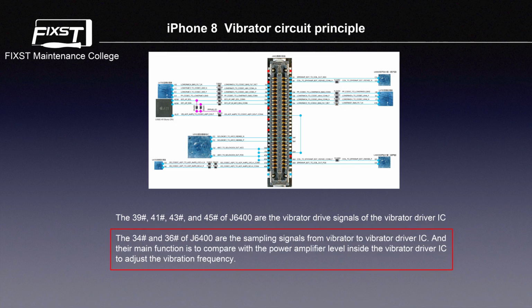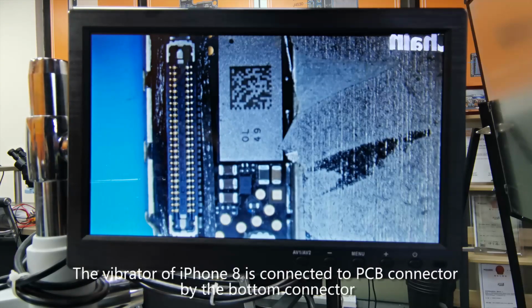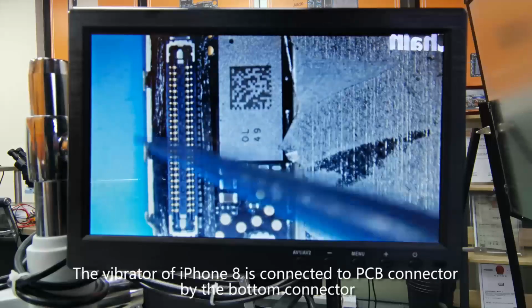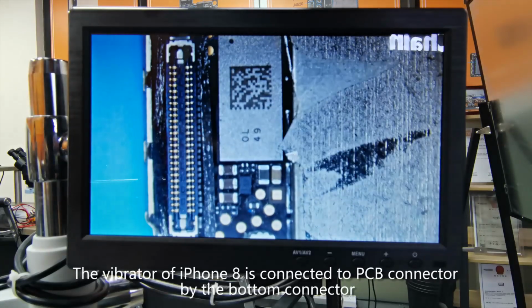driver IC. The pin 34 and pin 36 of J6400 are the sampling signals from the vibrator to the vibrator driver IC, and their main function is to compare with the power amplifier level inside the vibrator driver IC to adjust the vibration frequency. The vibrator of iPhone 8 is connected to the PCB connector by the bottom connector.